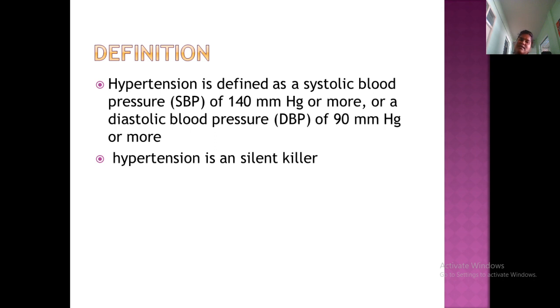So it is also a silent killer. Hypertension is a dangerous and very silent killer. Sometimes the patient may not be able to illustrate the clinical manifestations. When he comes to the hospital, when he has visual problems, at that time they may be presenting, or sometimes the patient may go unconscious. At that time they may come to know the patient has hypertension. So it is one of the reasons why, in old age also, it's a silent killer.